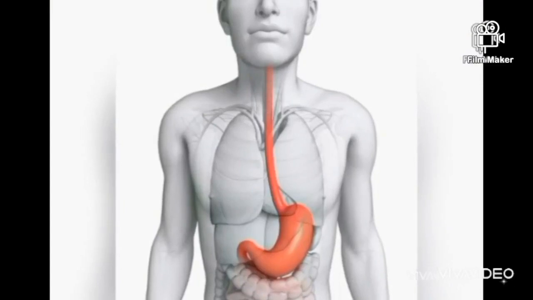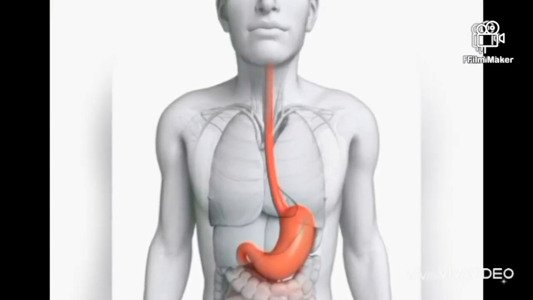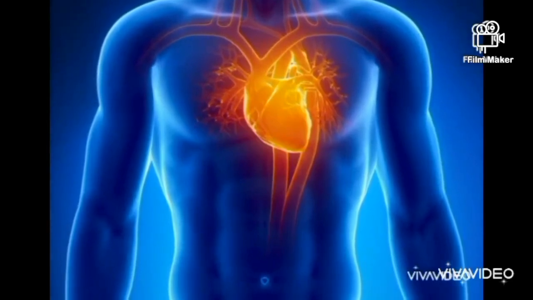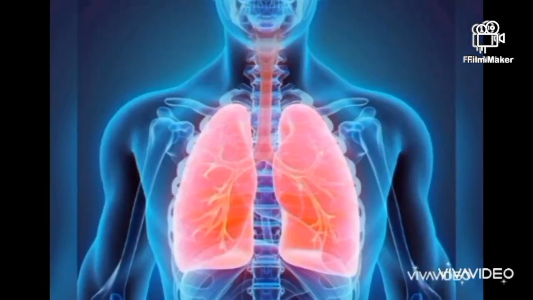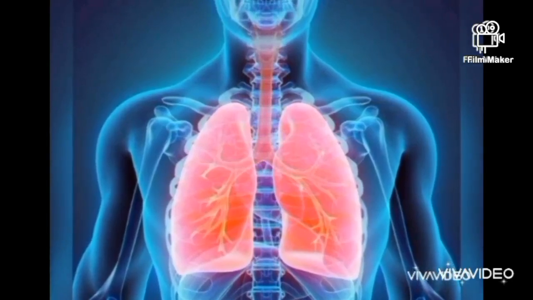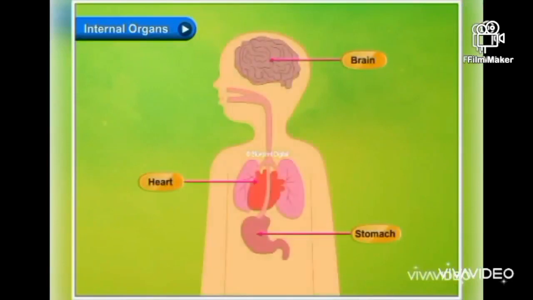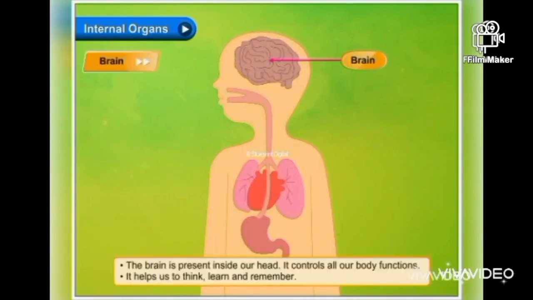Yes, the stomach, brain, heart, lungs, etc. are examples of internal parts of the body. They are located inside the body. The brain is present inside our head. It controls all our body functions. It helps us to think, learn, and remember.